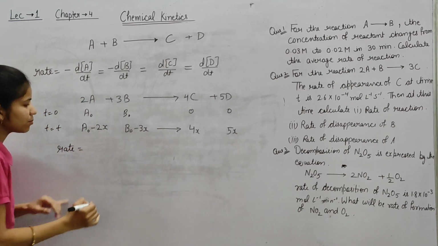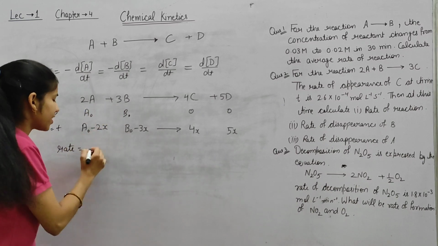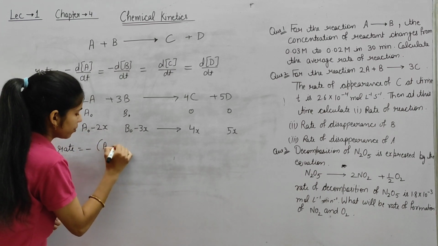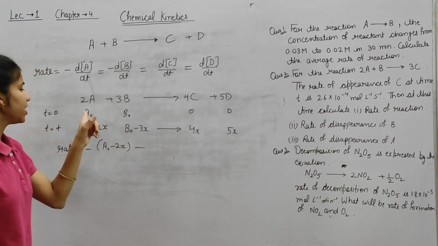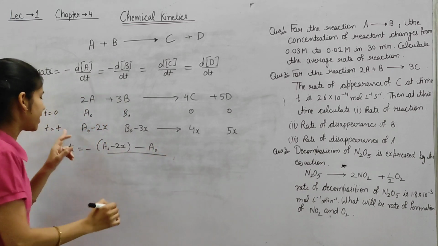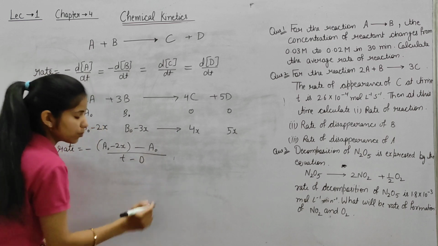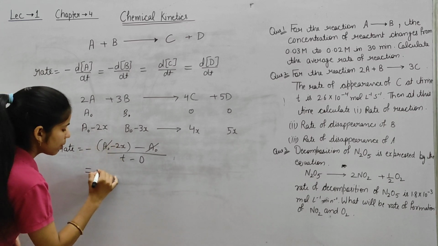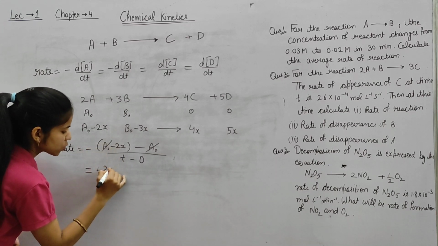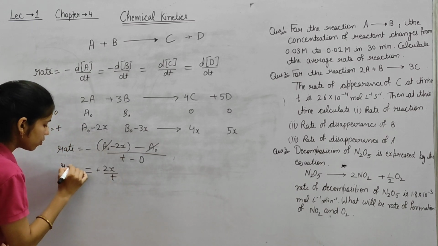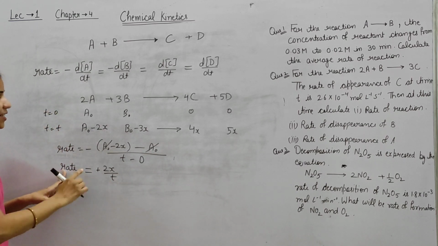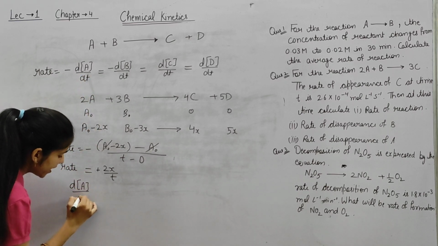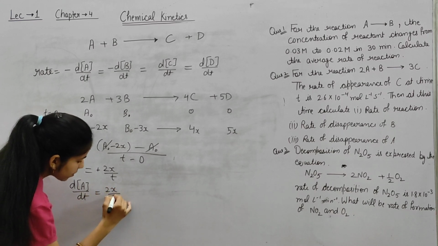Change in concentration in terms of reactant. In terms of reactant we take a minus sign. So minus, final concentration A0 minus 2x, minus initial A0, divided by time t minus 0. A0 and A0 cancel out, and minus minus becomes plus, so plus 2x by t. This equals the rate. Or we can write this rate in terms of A as minus dA by dt, which equals 2x by t.